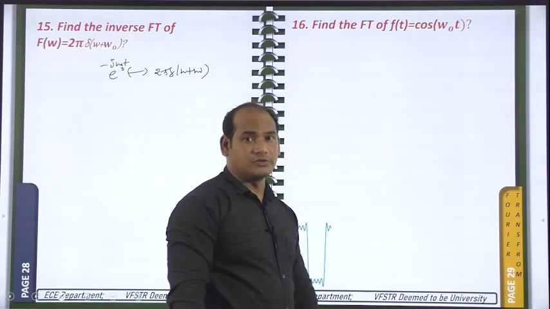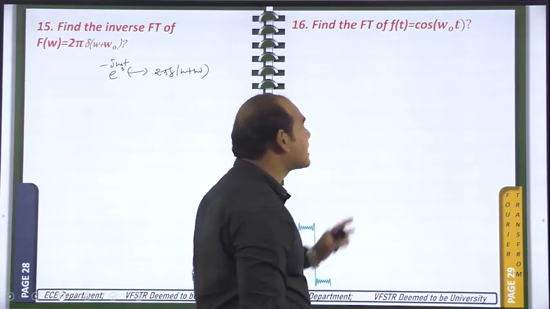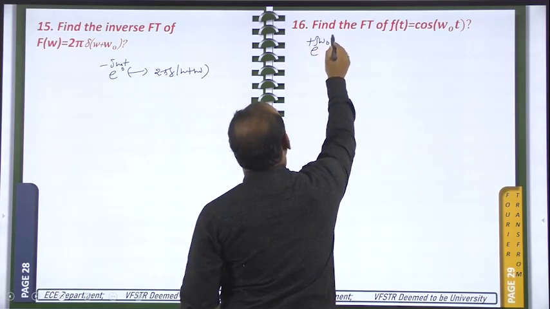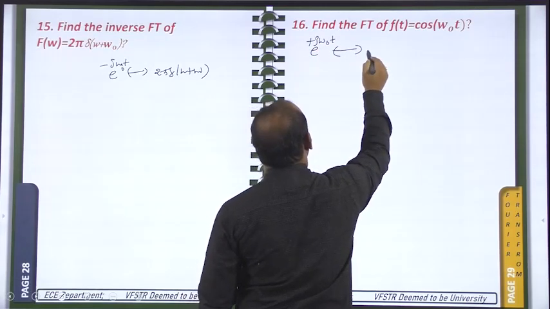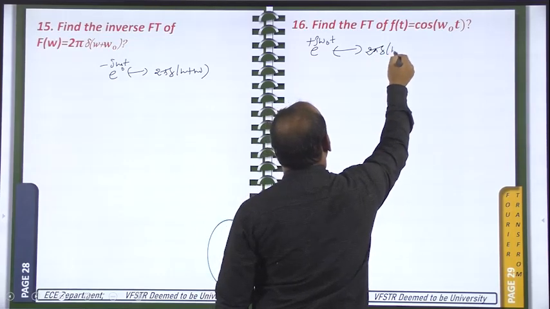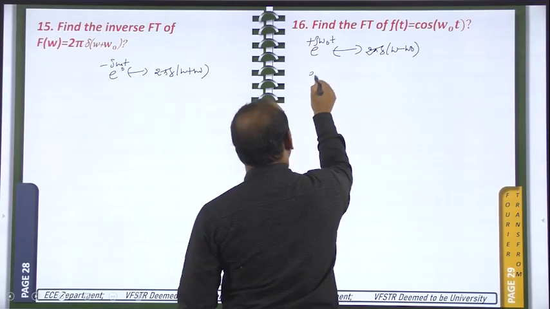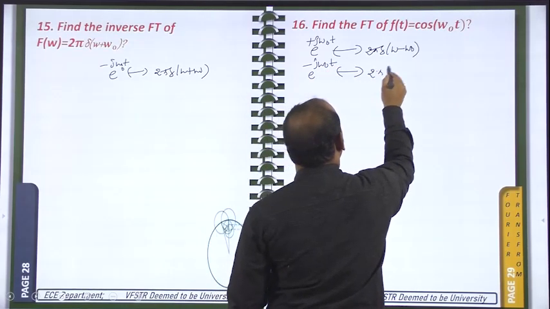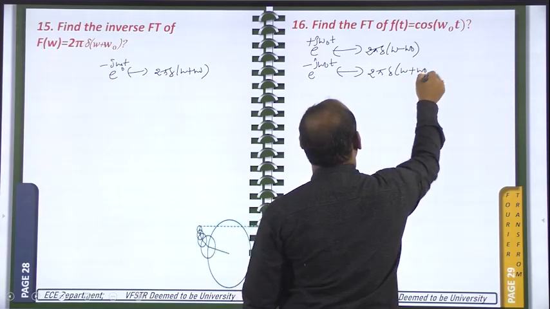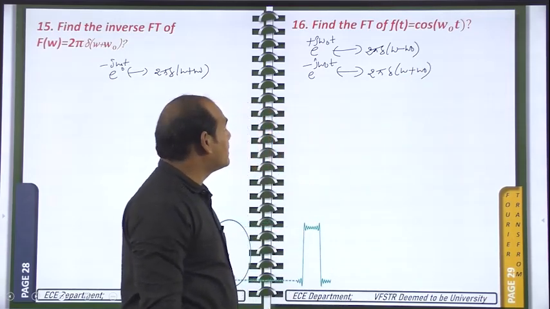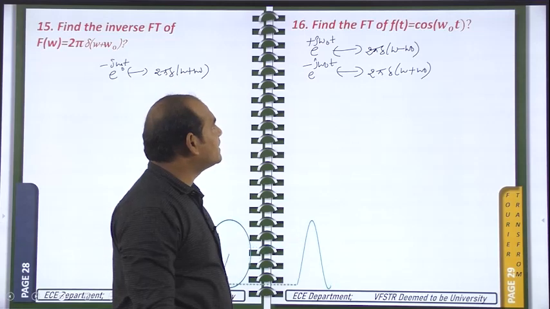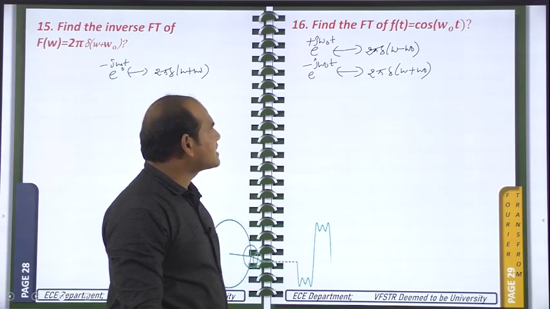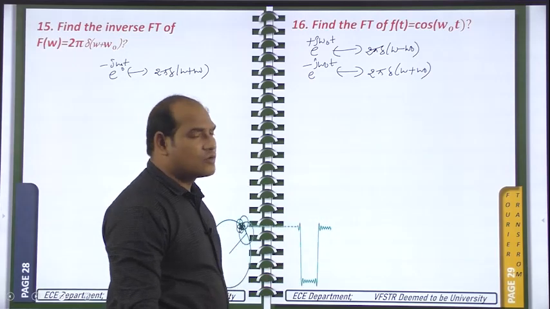Now cos omega naught into t. What are the results we got previously, that I am writing here? e power plus j omega naught into t is having the Fourier transform 2 pi into del of omega minus omega naught. e power minus j omega naught into t is having the Fourier transform 2 pi into del of omega plus omega naught. Okay, e power plus j omega naught into t is having the Fourier transform 2 pi into del of omega minus omega naught, and e power minus j omega naught into t is having the Fourier transform 2 pi into del of omega plus omega naught.